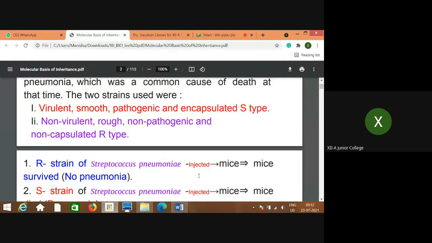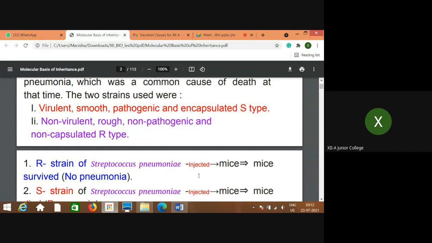The S stands for smooth strain. Why is it smooth? Because it is covered by a capsule, so it is capsulated. And it is pathogenic, meaning causing a disease, so it is called virulent. So the virulent strain of Streptococcus pneumoniae is smooth, called the S type.